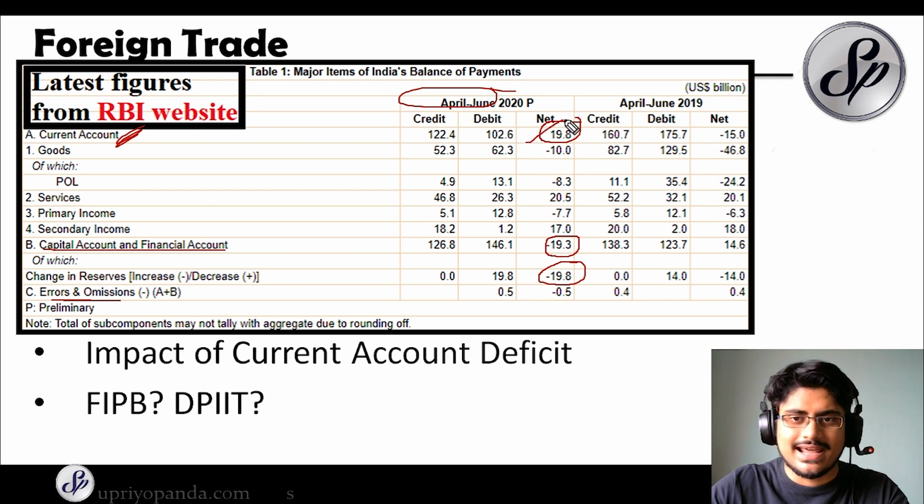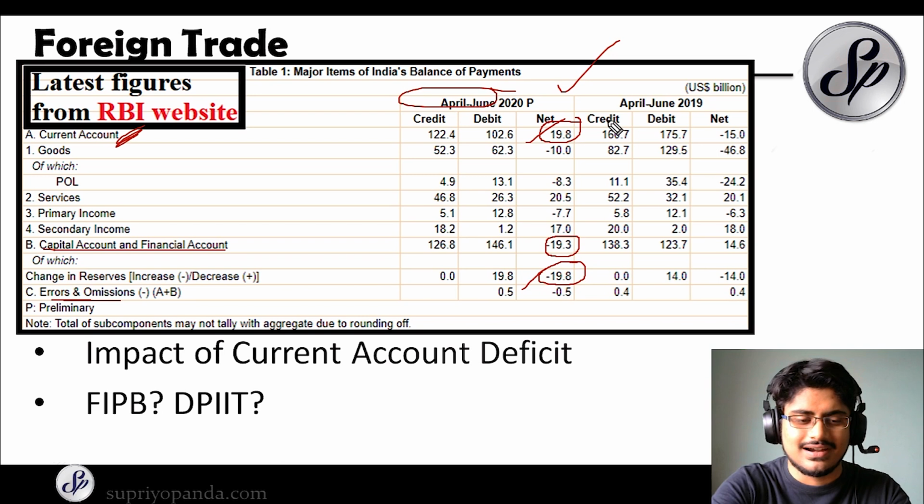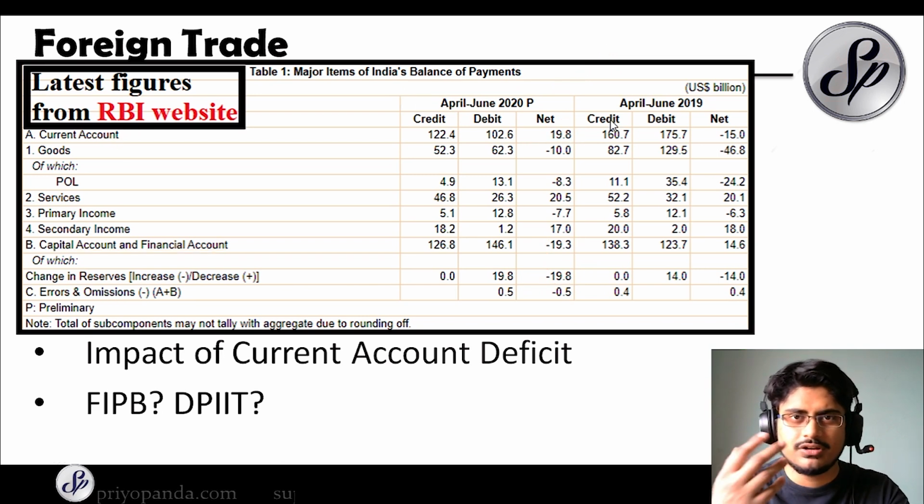So as you can see, 19.8 over here minus 19.8. So our BOP comes to be zero. So this kind of a tally is done at a very higher level, so we don't need to know the specifics of it. Just understand that these are the figures for India currently. I wanted to show you just so you have a better idea.